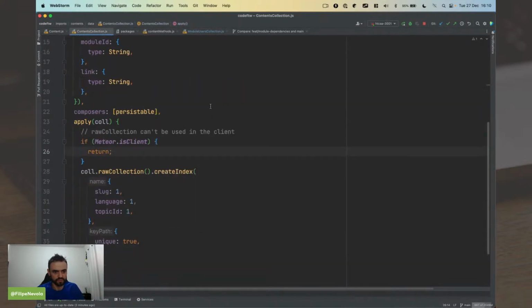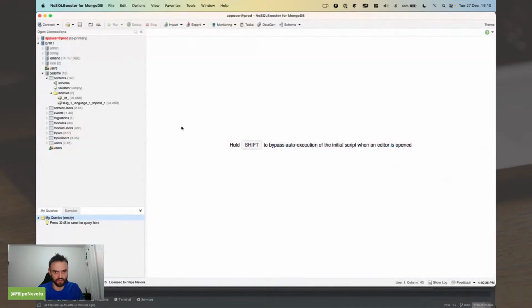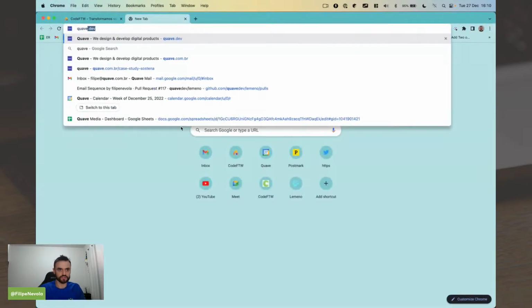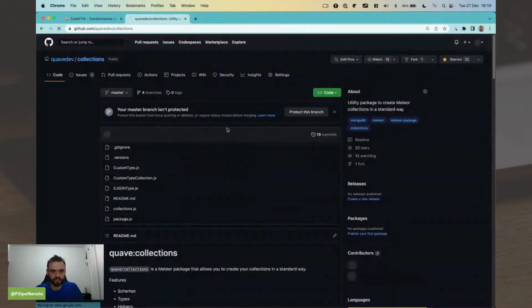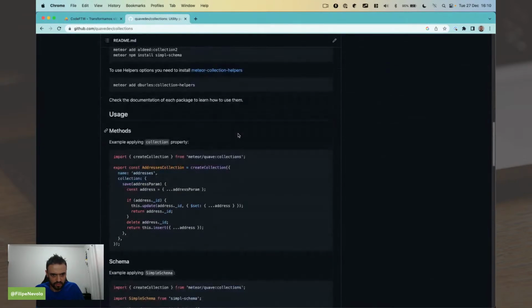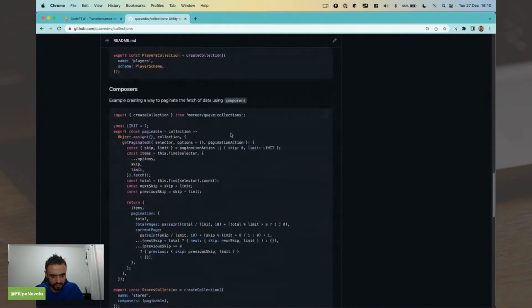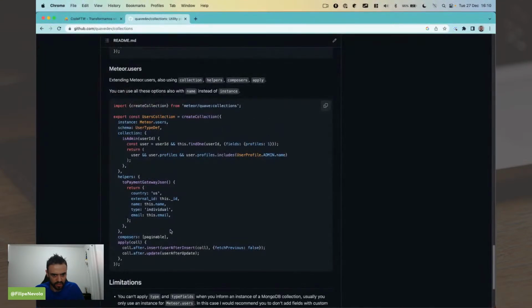Maybe we should do the good option, right? That is to connect this hook. If you look at the Quav documentation, Quav collections, we have this in our documentation, how to do this, like hooks. That should be after or before somewhere here. Yeah, here. So we should do it like this.